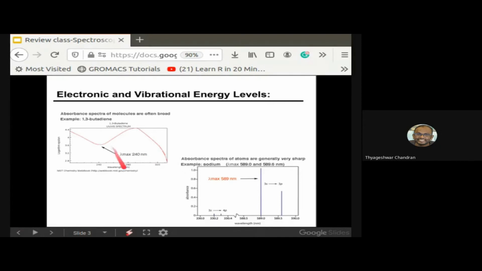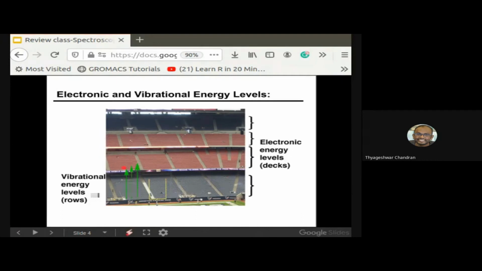One reason for this is that molecules not only have electronic energy levels, they also have other energy levels which go by the name of vibrational energy levels. What you can see on the screen is basically a stadium. I'm trying to correlate this series of stacks with HOMO and LUMO, the one I was talking about in the last session.